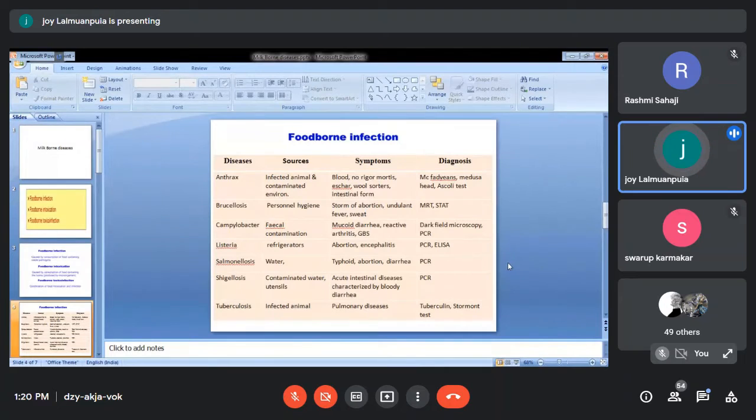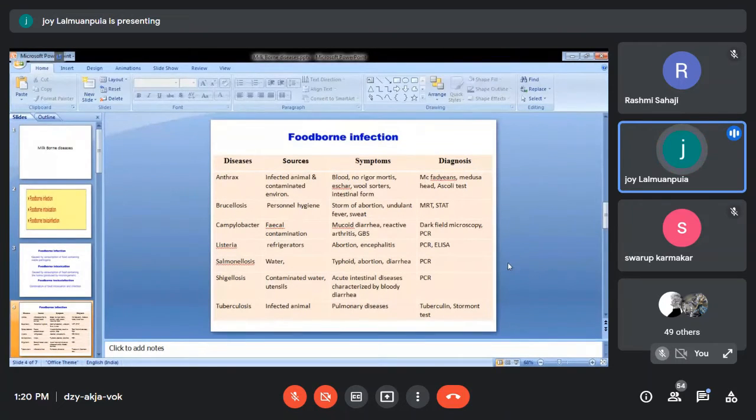So that is the reason why a lot of people are dying because of the Campylobacter as well as the Salmonellosis and E. coli. Okay. Symptoms are that there will be typhoid, because salmonellosis causes, you might have heard, Salmonella typhi. But here in VPH, we are mainly concerned about the enteritidis and the typhimurium. So those are NTS, that is non-typhoidal salmonella.